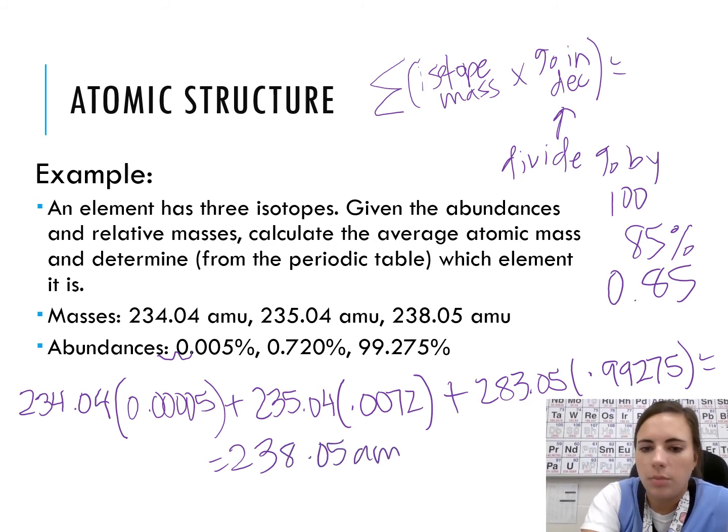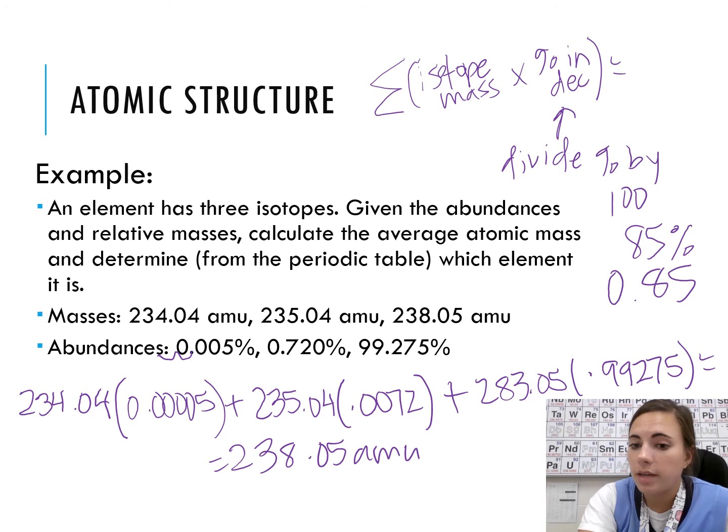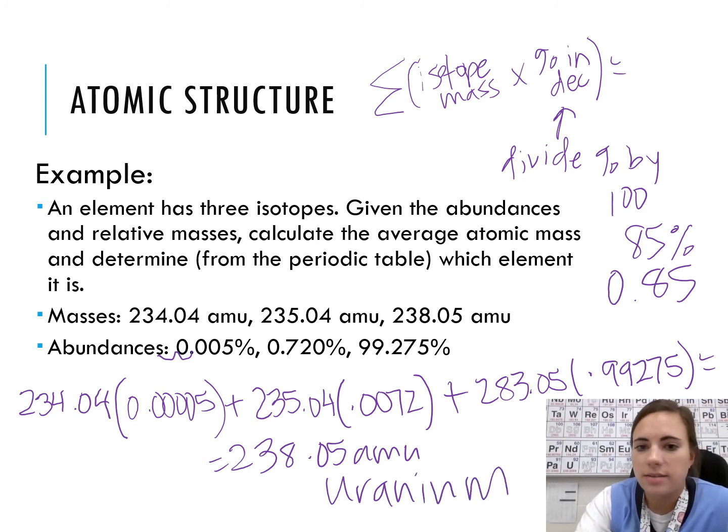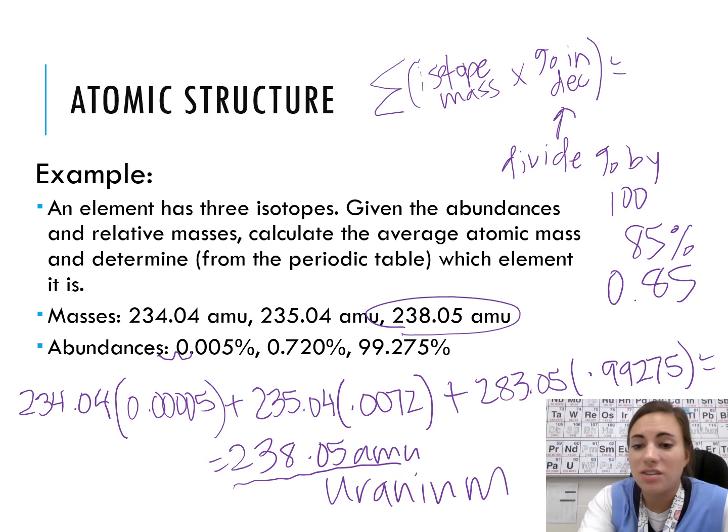238.05 AMU. If we look at the periodic table right behind us, actually, then we can identify that this is uranium based on its average atomic mass. Now, it makes sense that the average atomic mass is extremely close to this isotope's mass because over 99% of all uranium has that mass. Okay?